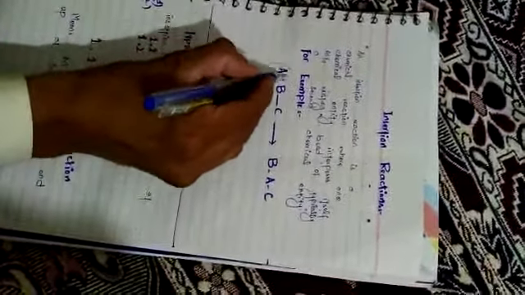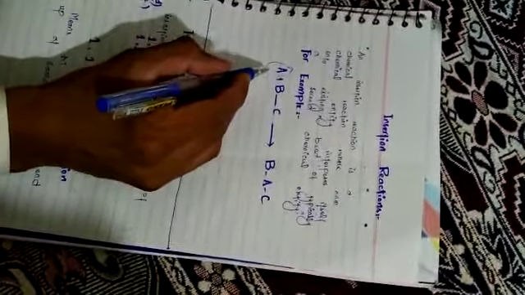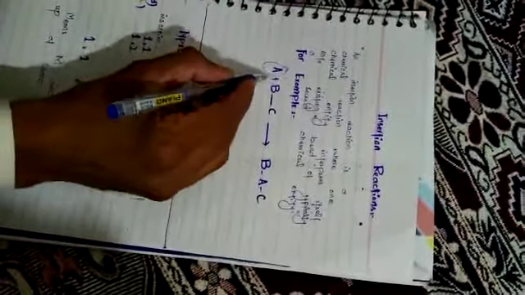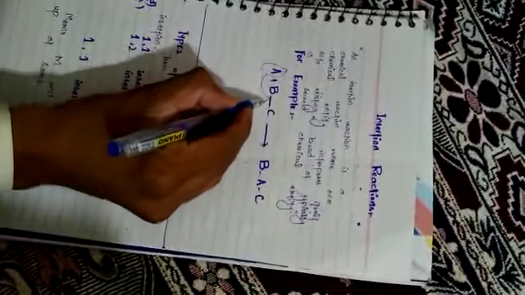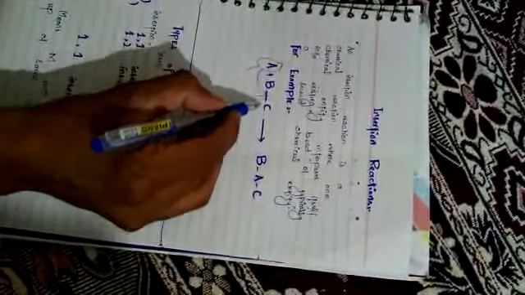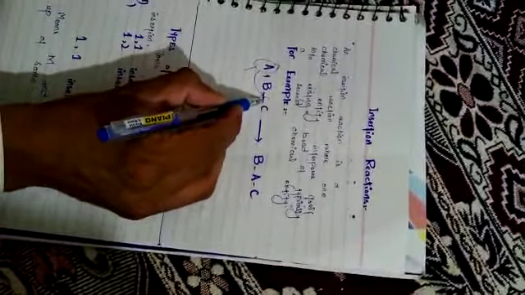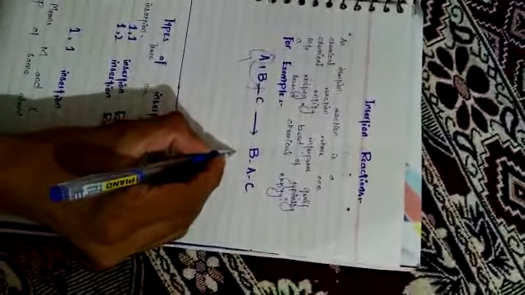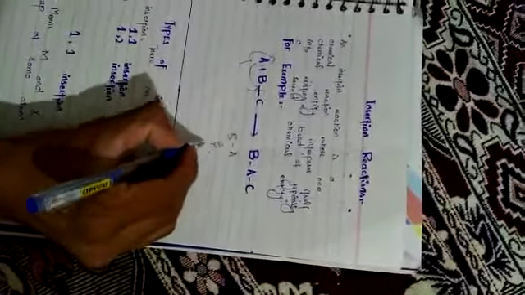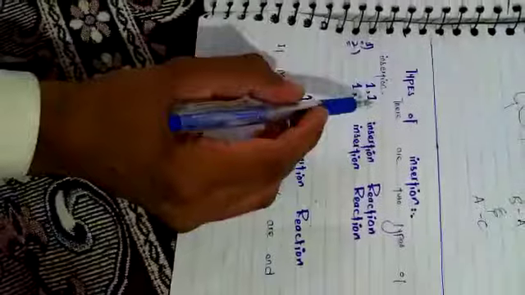We explain this definition with an example. A is a molecule or a fragment. This can insert itself into this bond. This BC bond will break and this A molecule will enter between this bond. So new bonds will be formed, AB and AC.